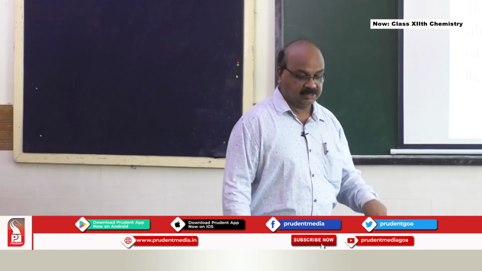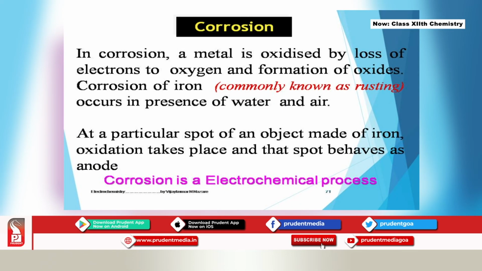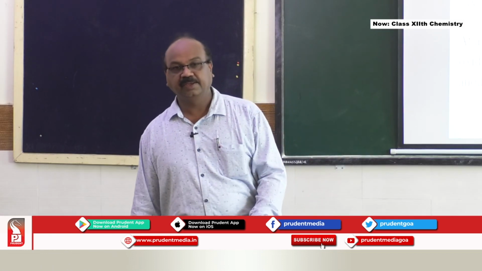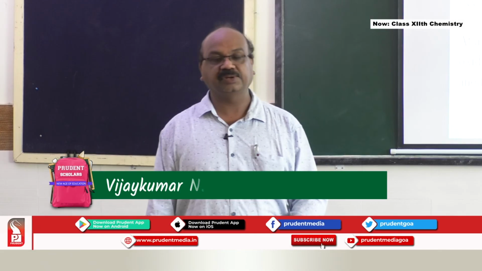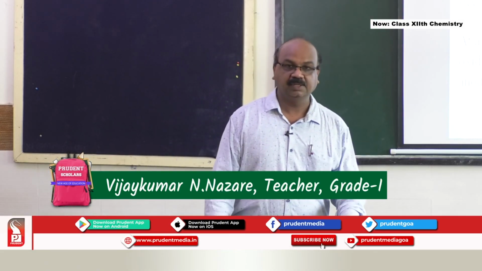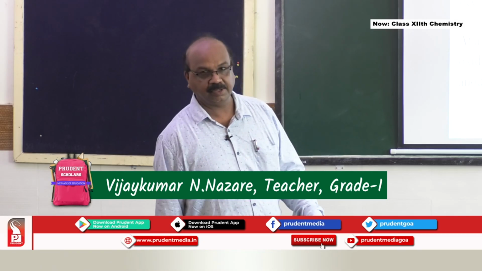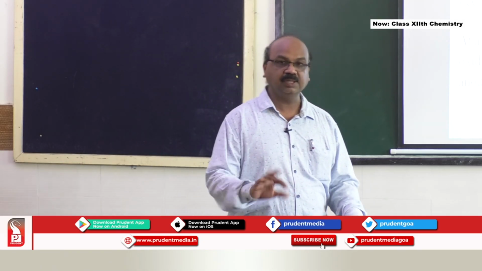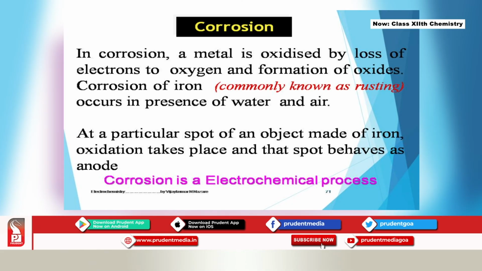A lot of things are getting wasted because of this. In corrosion, a metal is oxidized by loss of electrons to oxygen and formation of oxide. So corrosion of iron, commonly known as rusting, occurs in presence of water and air. Both things are necessary. Without these two things, corrosion or rusting doesn't take place. If only dry air is there, rusting will not take place. If only water is there, again, rusting or corrosion will not take place. So both are important and essential conditions.